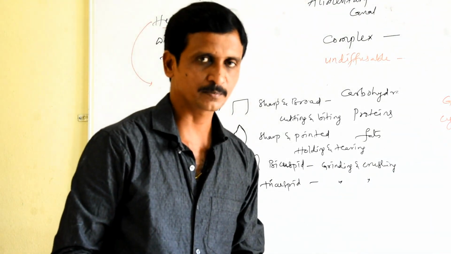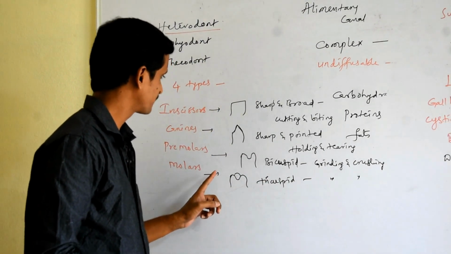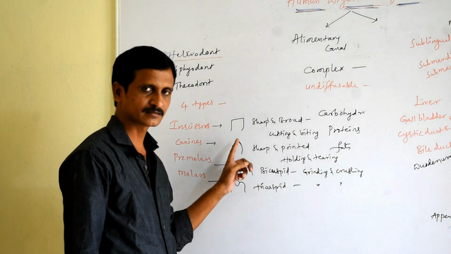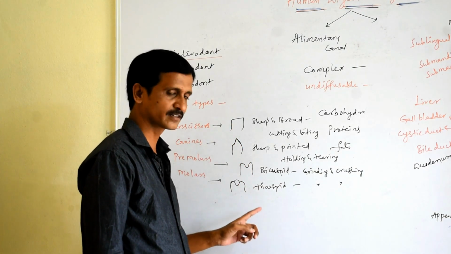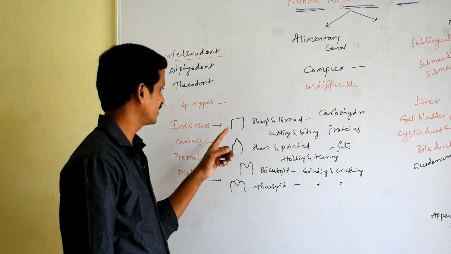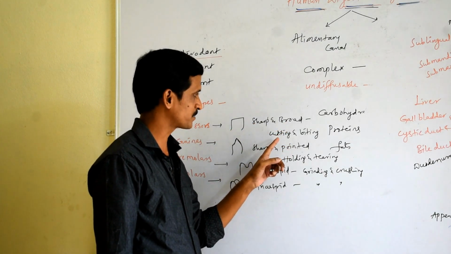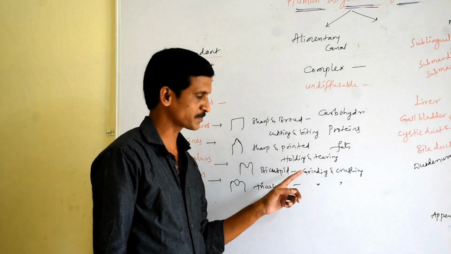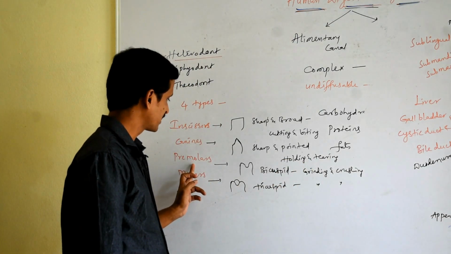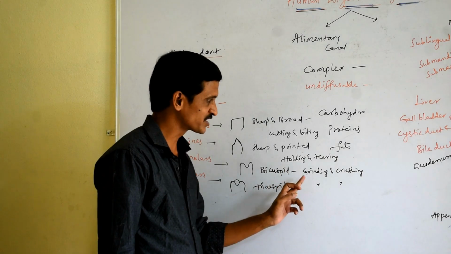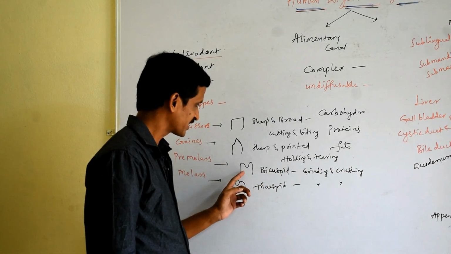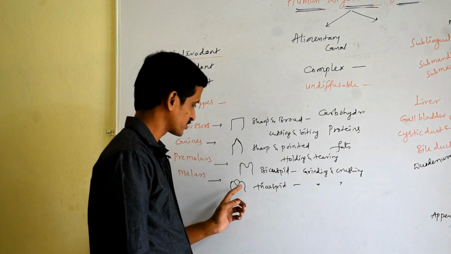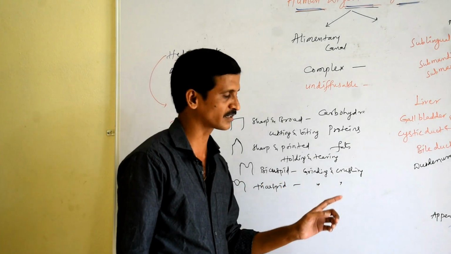That means human possess four types of teeth, and all the four types of teeth they are different in size, they are different in structure and they are different in function. Incisors, the front teeth, are sharp and broad. They are responsible for cutting and biting. Canines are sharp and pointed. They are responsible for holding and tearing. And premolars and molars, they are principal grinders. Premolars are bicuspid in nature. Two projections are there. And molars are tricuspid in nature. Three projections are there. They are responsible to crush and grind the food.